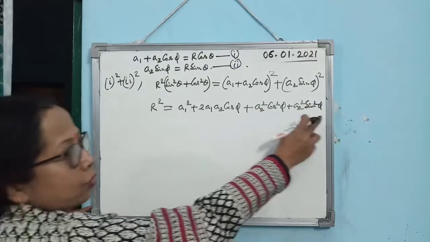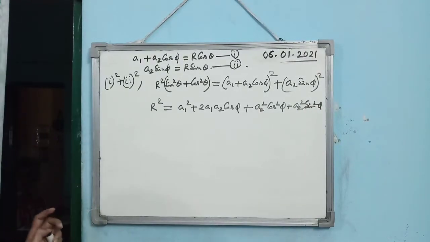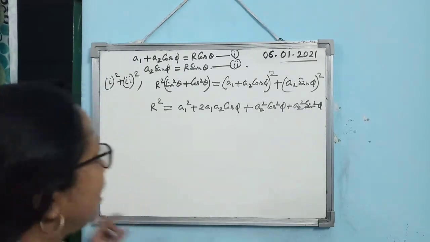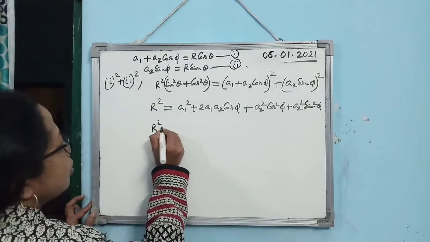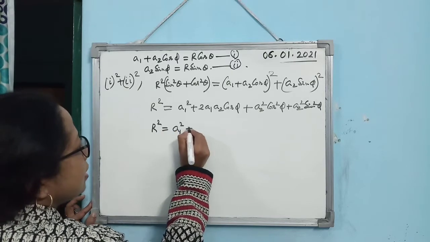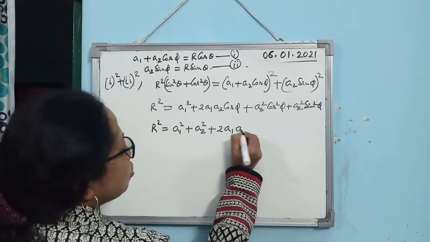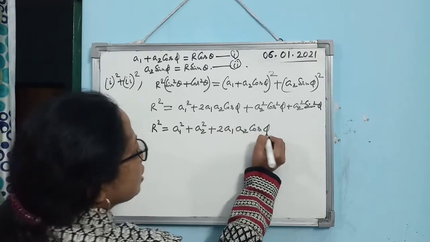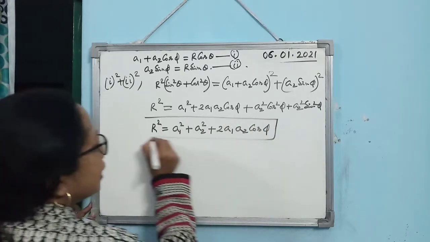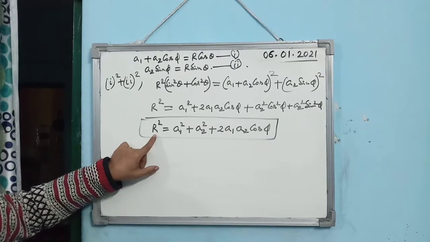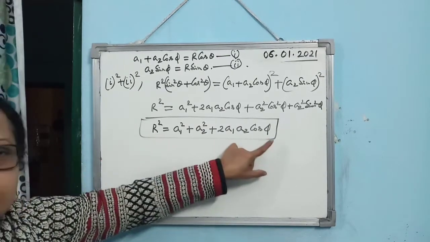Taking A2 square common, it is sin square phi plus cos square phi, which is 1. So the relation we have got is R square equals A1 square plus A2 square plus 2A1A2 cos phi. So the resultant amplitude R is given by this relation.